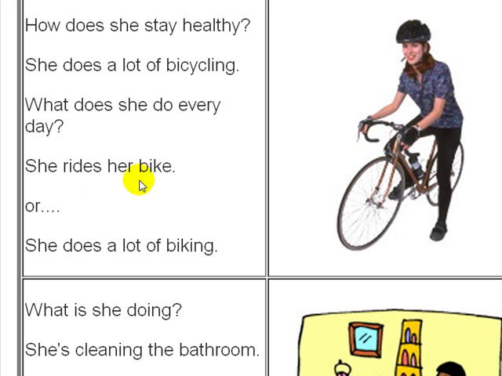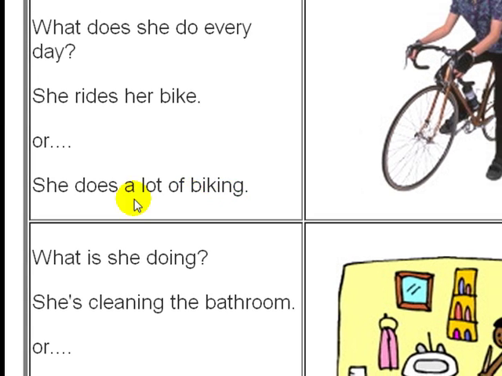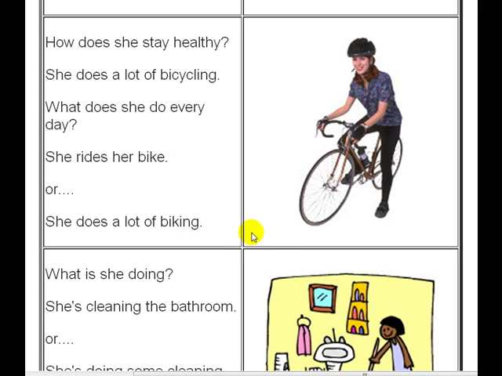She rides her bike. Or she does a lot of biking. Biking is another word describing, in other words, bike. She rides her bike, but the verb is biking. That's her action that she does. She does a lot of biking.